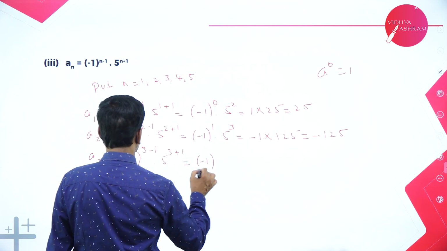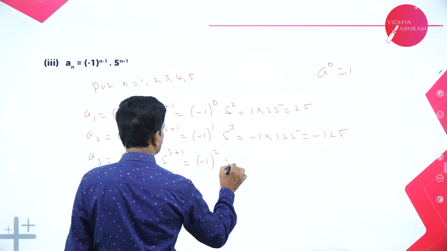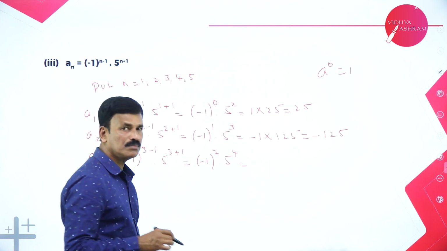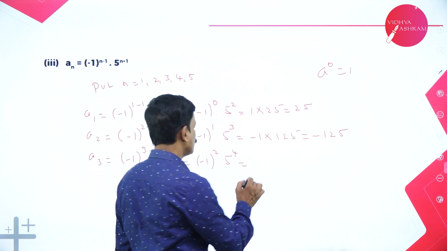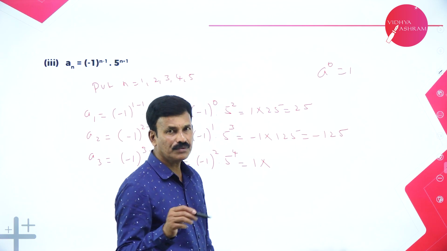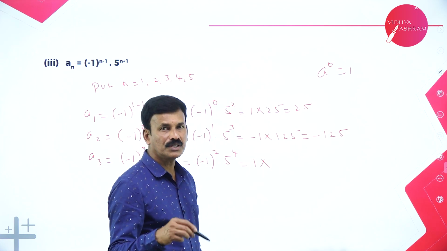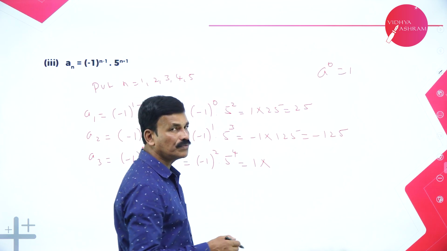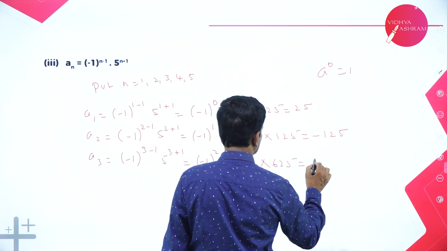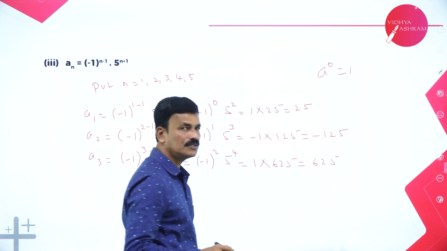That is (minus 1) whole square into 5 to the power of 3 plus 1, which is 4. (Minus 1) whole square means minus into minus is plus 1, into 5 to the power of 4. 5 into 5 into 5 into 5: 5 5s are 25, 25 into 5 is 125, 125 into 5 is 625. So 1 into 625 is 625.